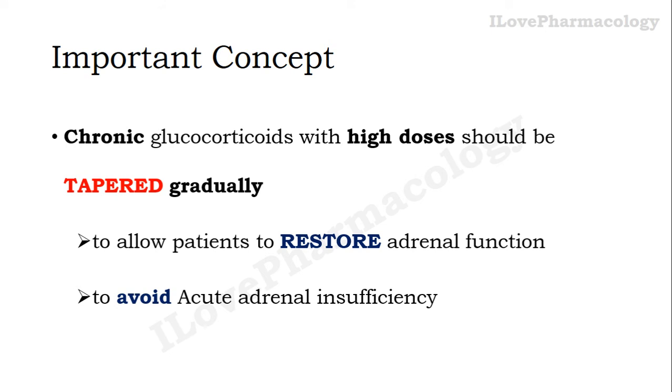So one should remember that whenever you are using glucocorticoids for chronic duration of time with high doses, to prevent the acute adrenal crisis or acute adrenal insufficiency, one has to taper the dose gradually. So by tapering the glucocorticoid dose gradually, it will allow the patients to restore the adrenal function, thereby it prevents the acute adrenal insufficiency. So remember that whenever you are using glucocorticoids chronically with high doses, you need to taper the dose of glucocorticoids gradually.